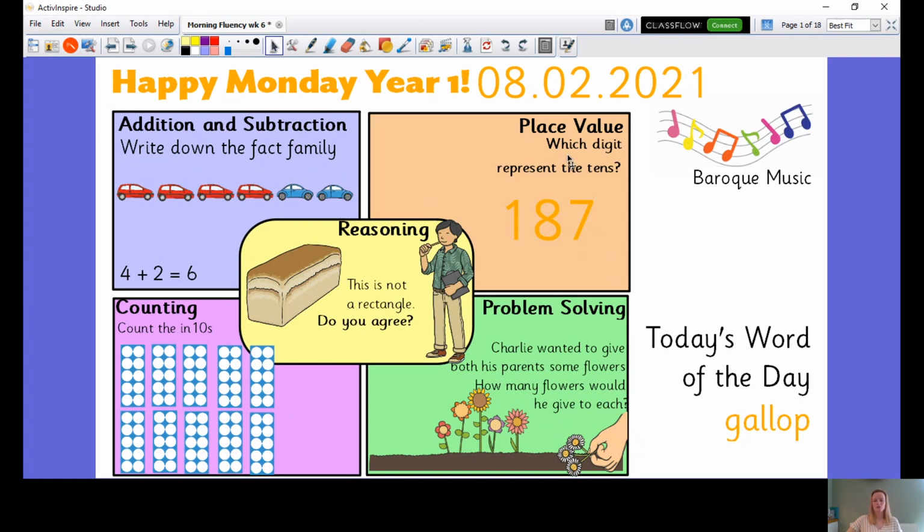Then for the place value, which digit represents the 10? So you've got 187. Which digit represents the 10?